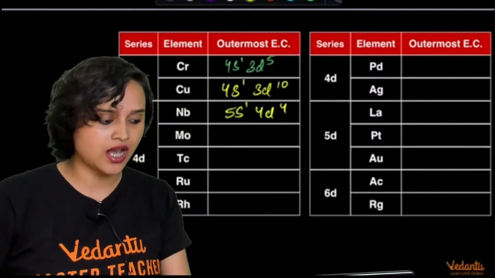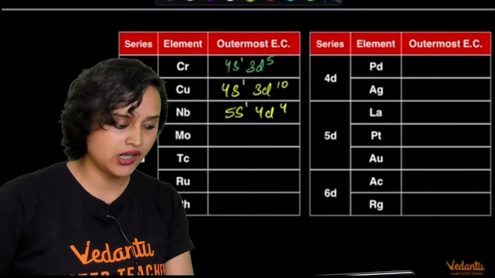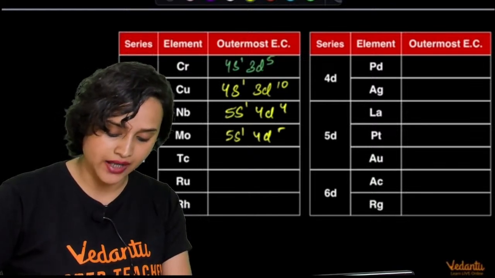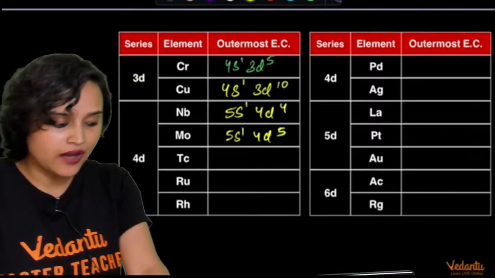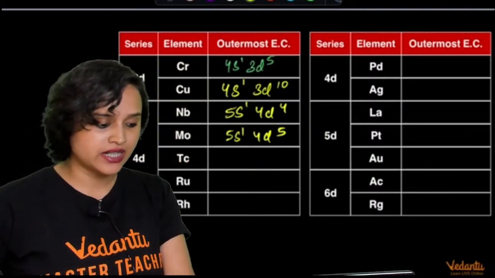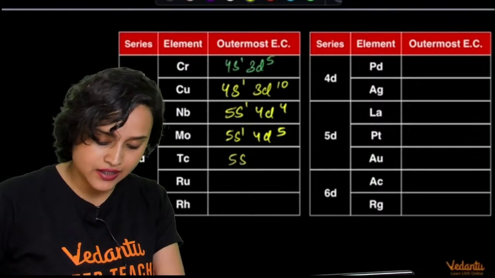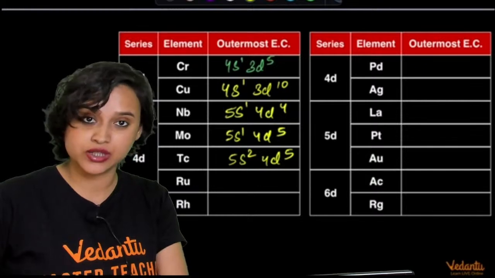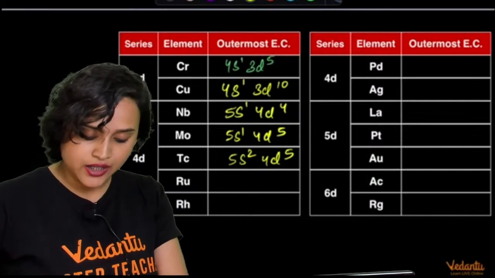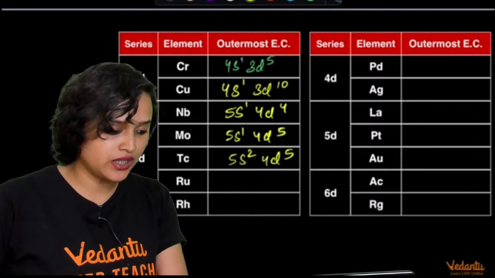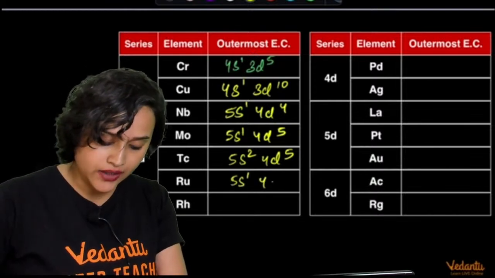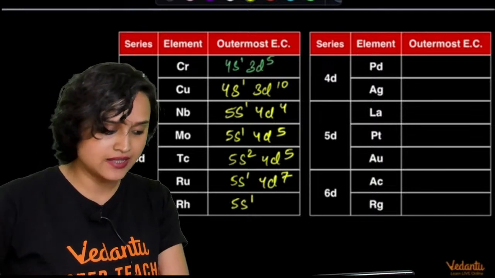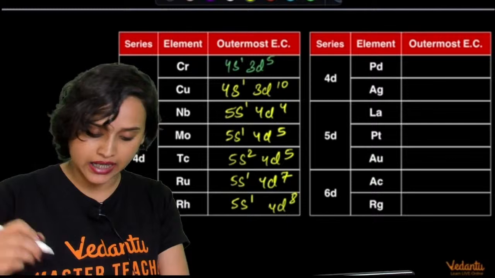Then we have molybdenum, which is just after niobium. Molybdenum is 5s1 4d5, right? Then you have Tc, technetium. Technetium will have 5s2 4d5. Do you see what is happening here? Then you have ruthenium. Ruthenium is 5s1 4d7, my dear students. Rhodium has 5s1 4d8.